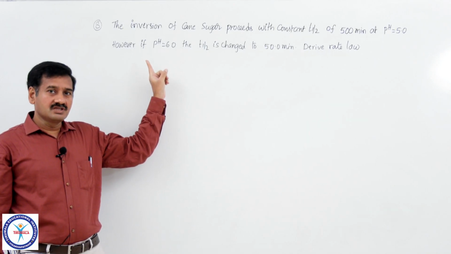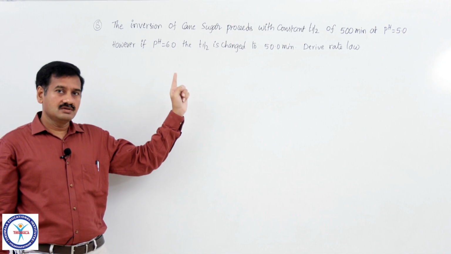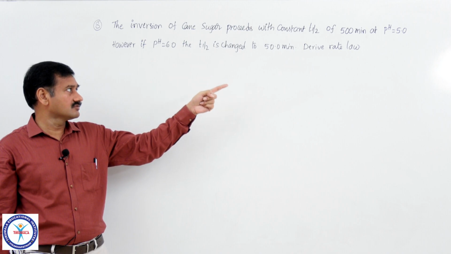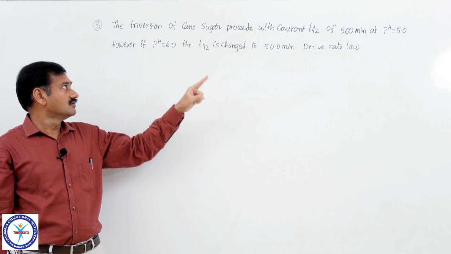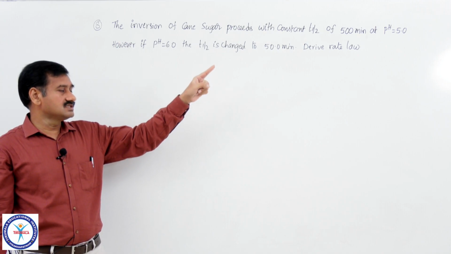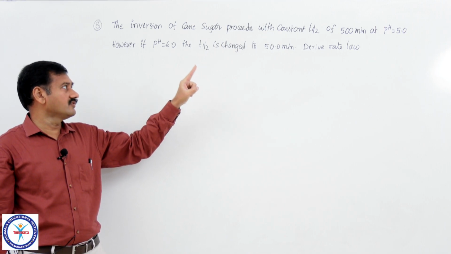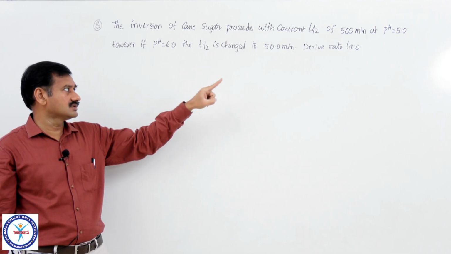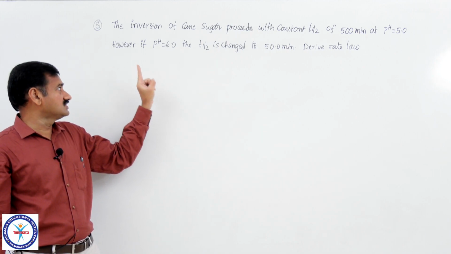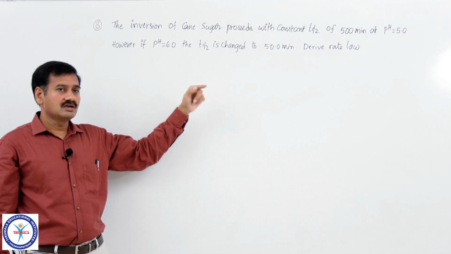So, this is the next question given to you: the inversion of cane sugar proceeds with a constant half life of 500 minutes for any concentration of sugar at pH equal to 5. That was also mentioned. For any concentration of sugar, T half is found to be 500 minutes at pH equal to 5. However, if pH equal to 6, the half life period is changed to 50 minutes, then derive the rate law.